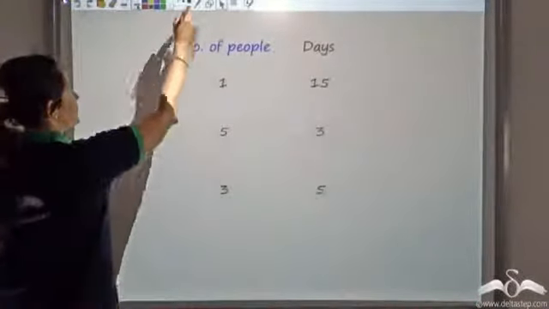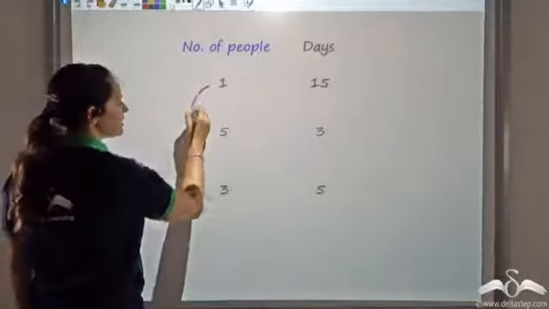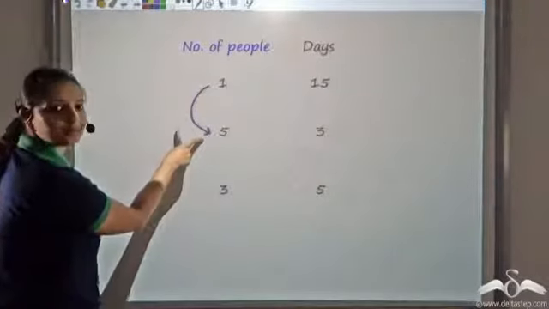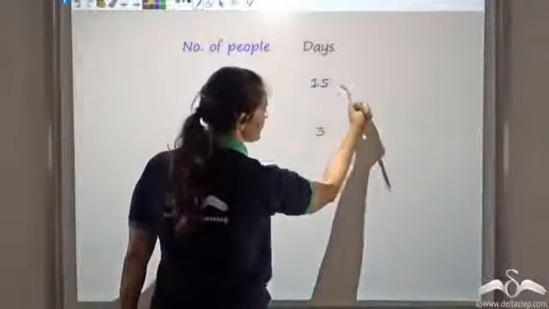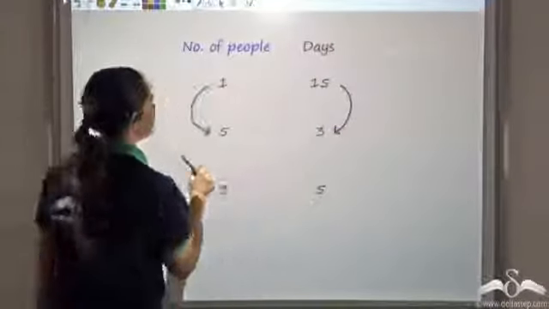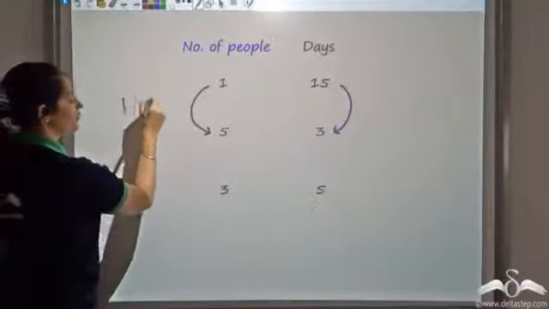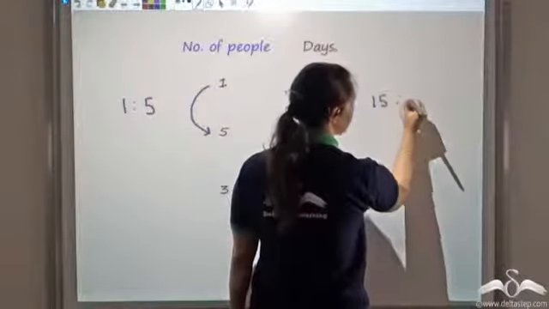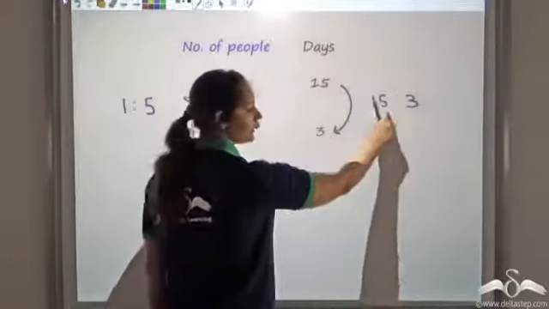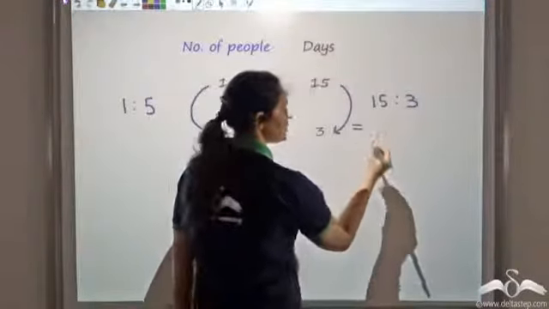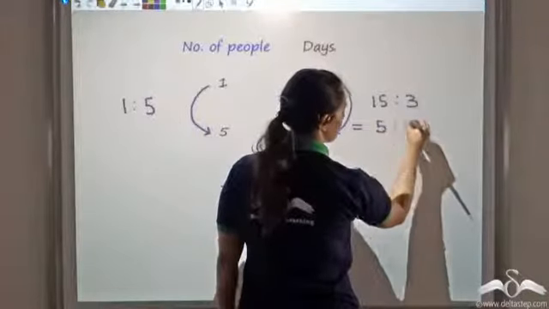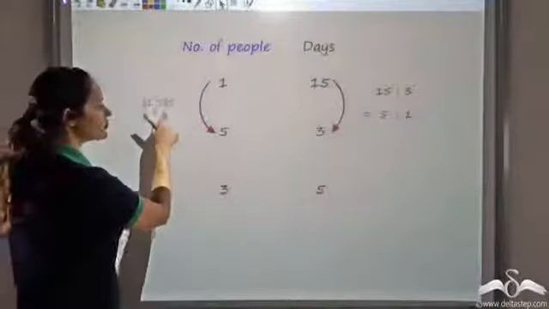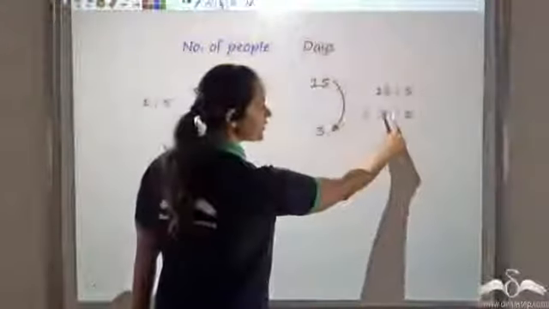Now let us observe the ratio. Here we're finding the ratio of increase in the number of people, but the number of days is actually decreasing. So here the ratio is 1:5. And here the ratio is 15:3. But again, 3 is a common factor. So this in the simplest form would be 5:1. So we have 1:5 here, and here we get 5:1.